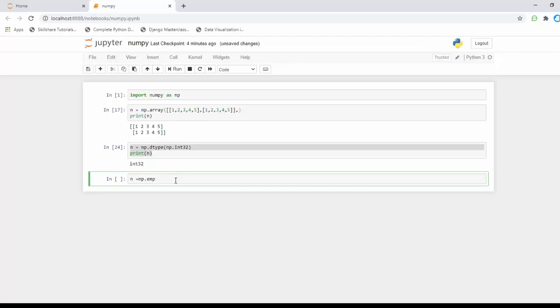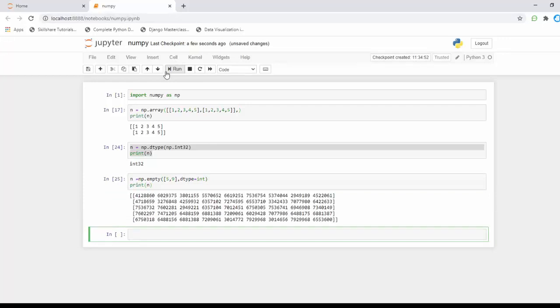This is the syntax. Next I'm going to pass an object to it in list format, which is going to be 5 to 9, and the dtype is going to be integer. I'm going to print n. We got our empty values here.